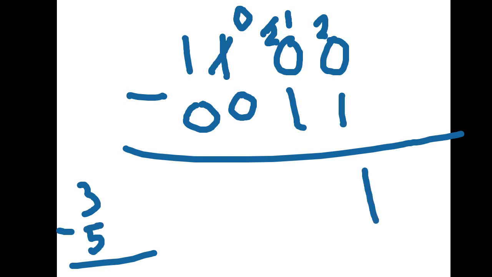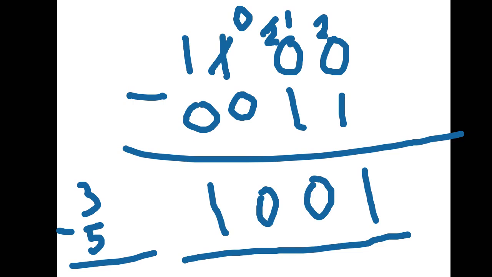So 2 minus 1 is 1. And here you see this 2 is already cancelled. Here 1 is there, so 1 minus 1 is 0. Here 0 minus 0 is 0. And here 1 minus 0 is 1. Understood? 1001. Understood?